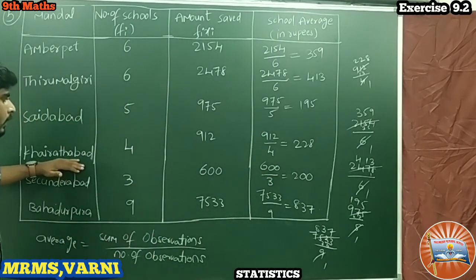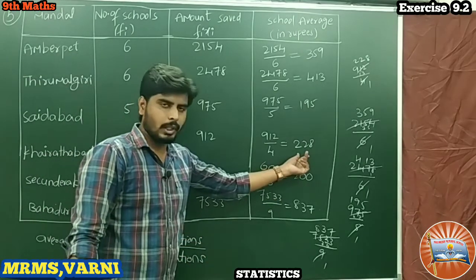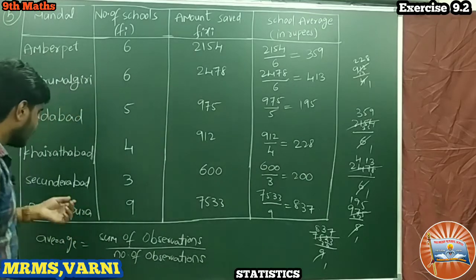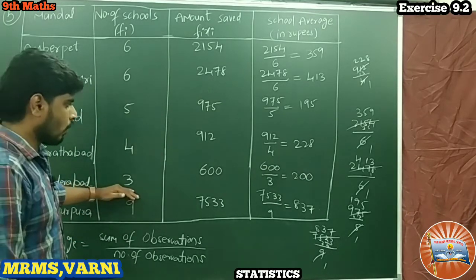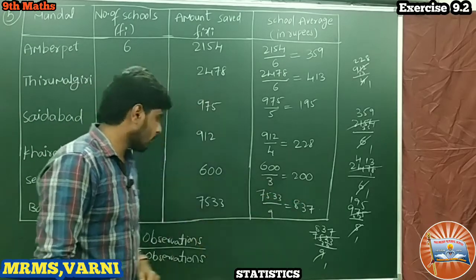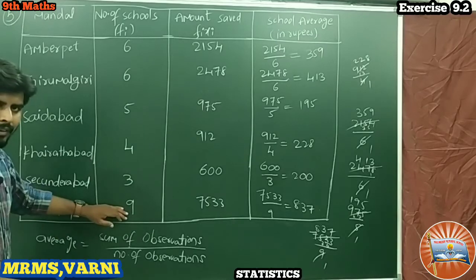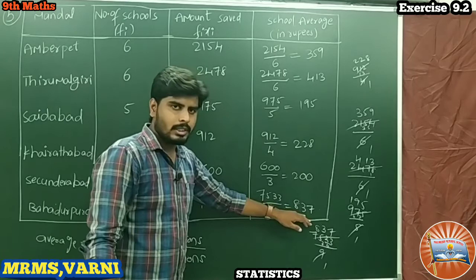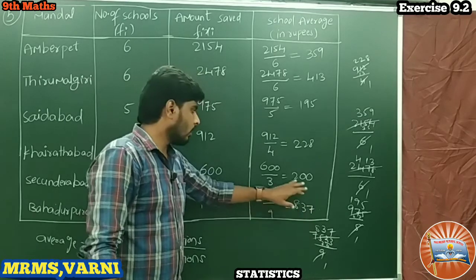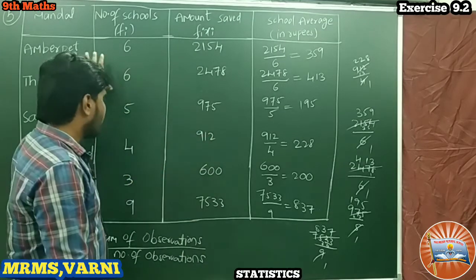So Khairatabad Mandal 4 schools average saved amount is 228 rupees, and Secunderabad 3 schools average saved amount is 200 rupees, and next Bahadurpura 9 schools average saved amount is 837 rupees. Is it clear? So here we got individual average according to Mandal.